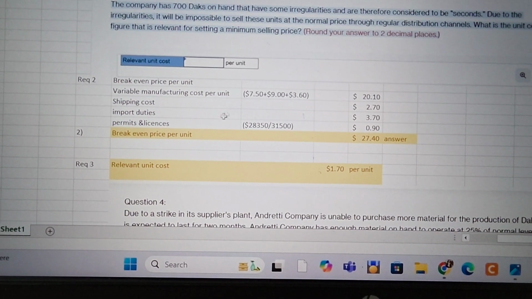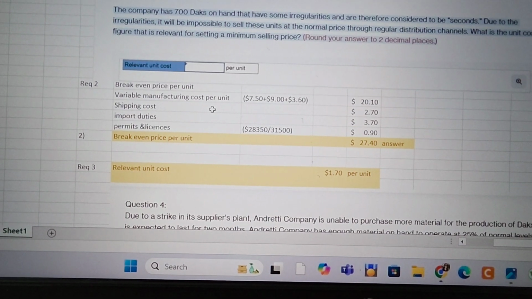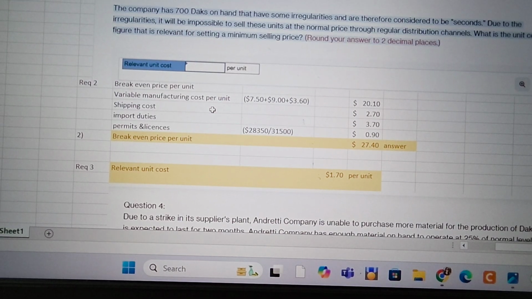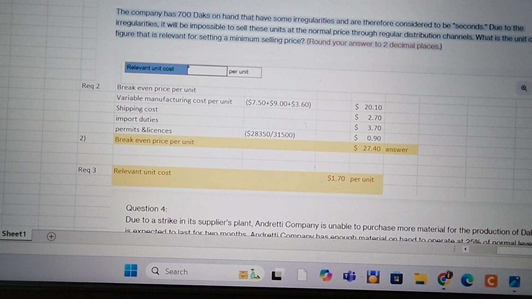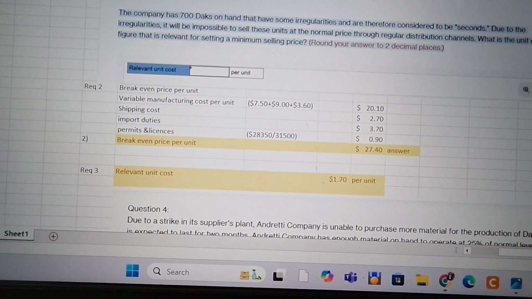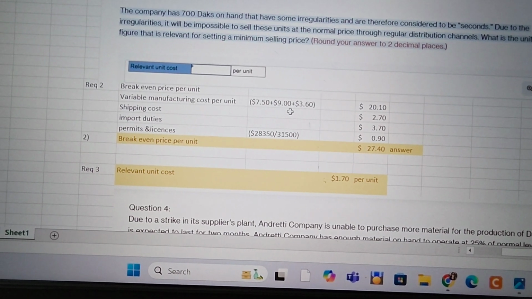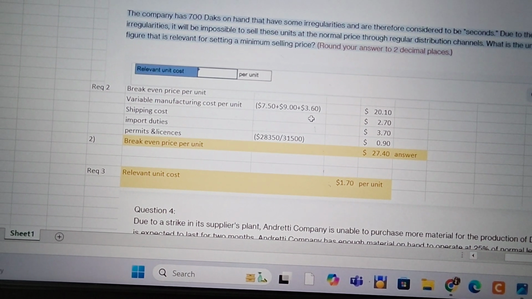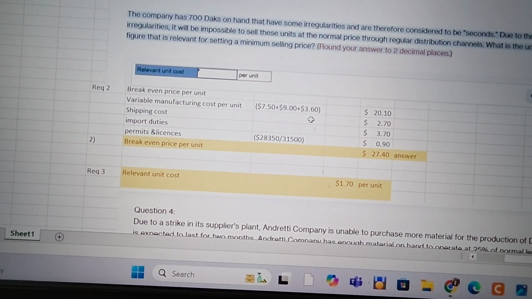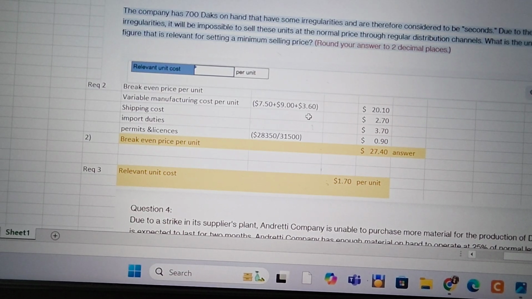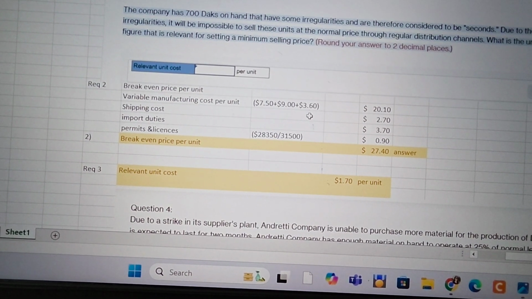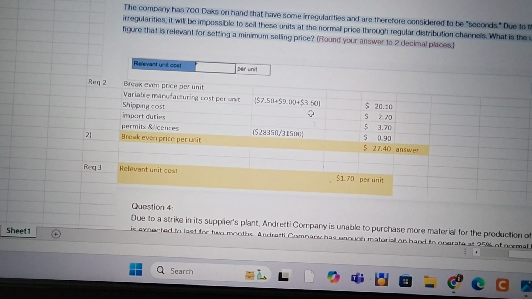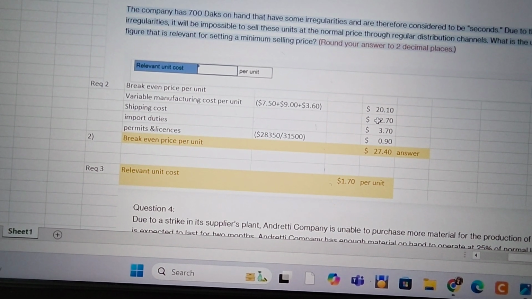Now what we will be doing, if we take up the order, we will be producing the goods, so we need to spend on the manufacturing cost, and the variable manufacturing cost is 7.50, which is the direct material cost, $9, which is the direct labor cost, and $3.60, which is the variable manufacturing overhead. The fixed manufacturing overhead cost is not relevant here, and the rest are selling expenses. So for producing goods, we only incur the manufacturing cost. That total is $20.10.